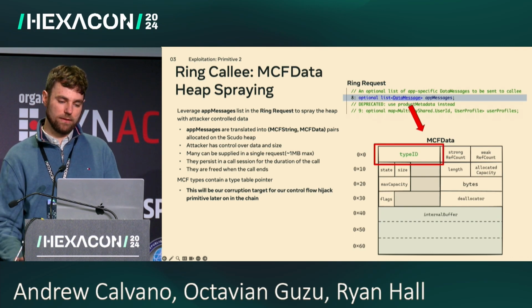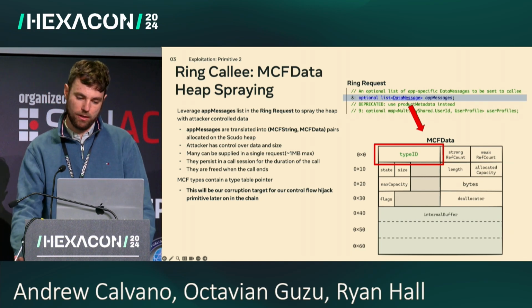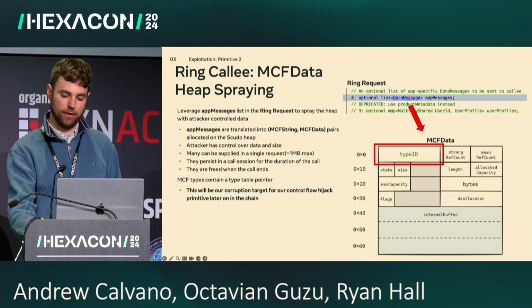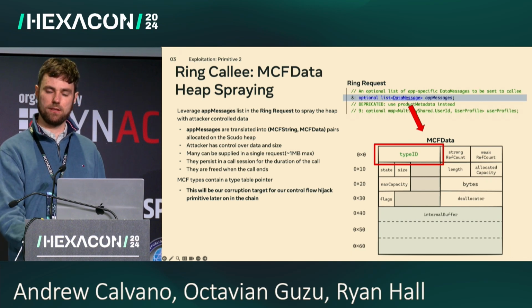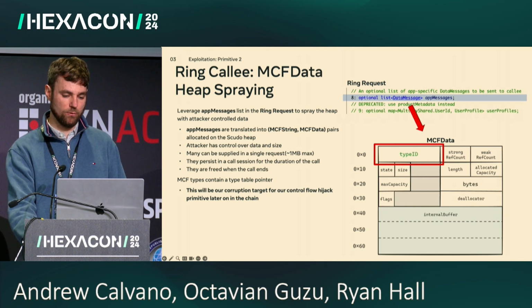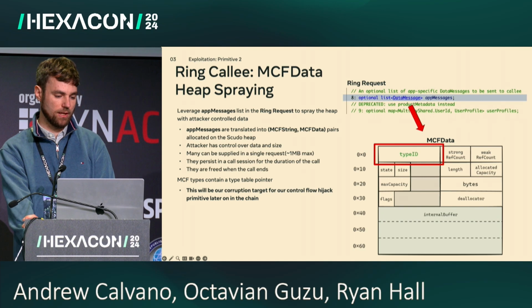So we can target the type ID field in the MCF data, as this is essentially just a function table pointer. And as mentioned before, one of the functions in this function table is a finalize function that will be called from the MCF data destructor. So if we can overwrite the type ID in one of the MCF datas, we effectively have a control flow hijack.